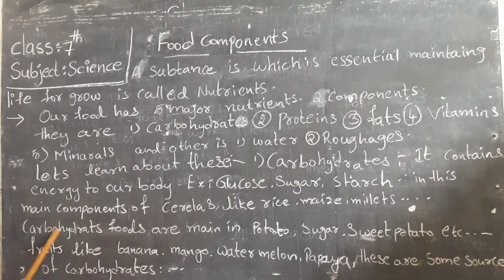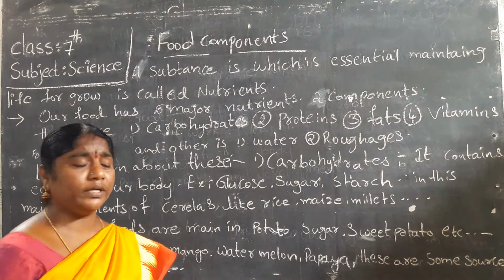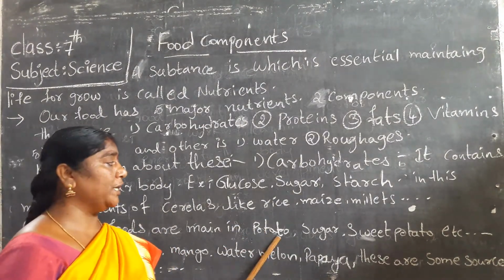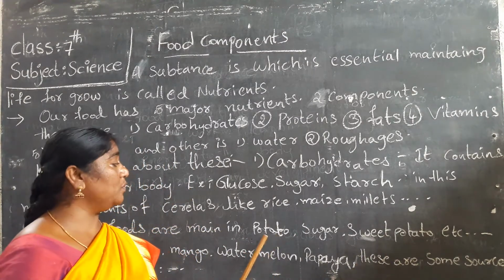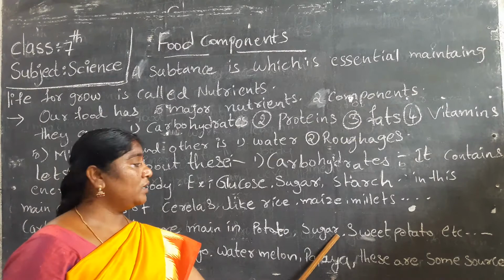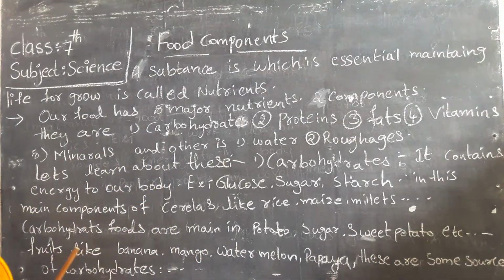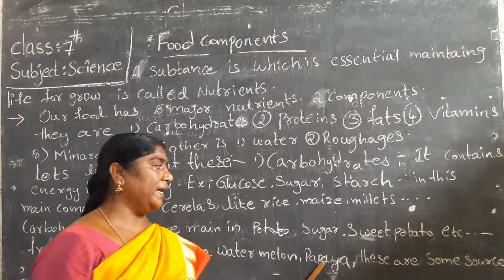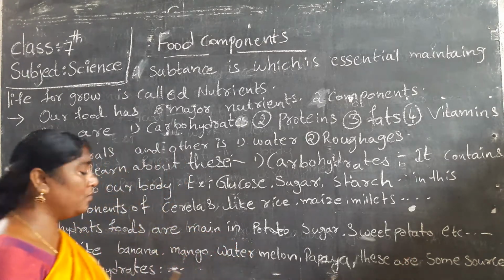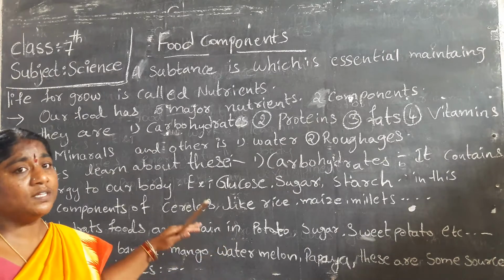Then potato and so on, which are rich in carbohydrates among vegetables. Sweet potato, sugar, and so on. And foods like banana, mango, watermelon, papaya. These are some sources of carbohydrates. This is what we learn about carbohydrates.